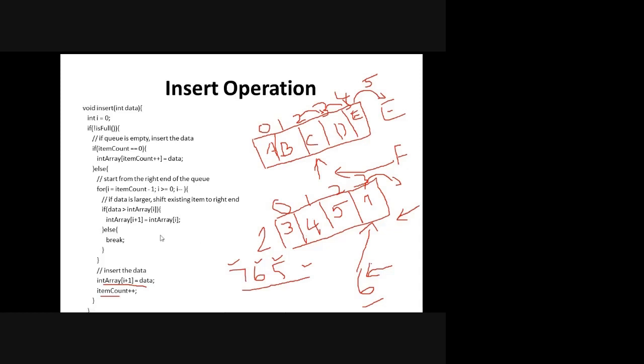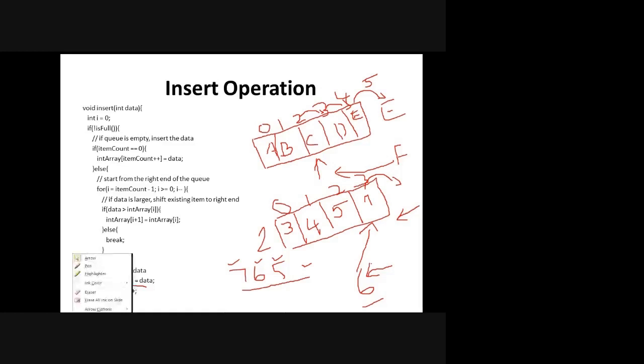For example, I want to insert 3 and I have given the priority as 1. Next input is 4, with priority 2. Next input is 5, with priority something like 4. Next input 6, or otherwise I can keep it as ABC, whatever it is, with priority 3.